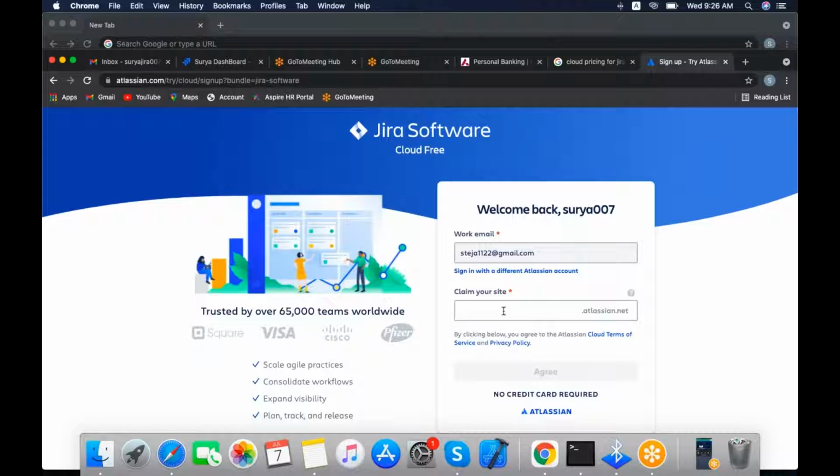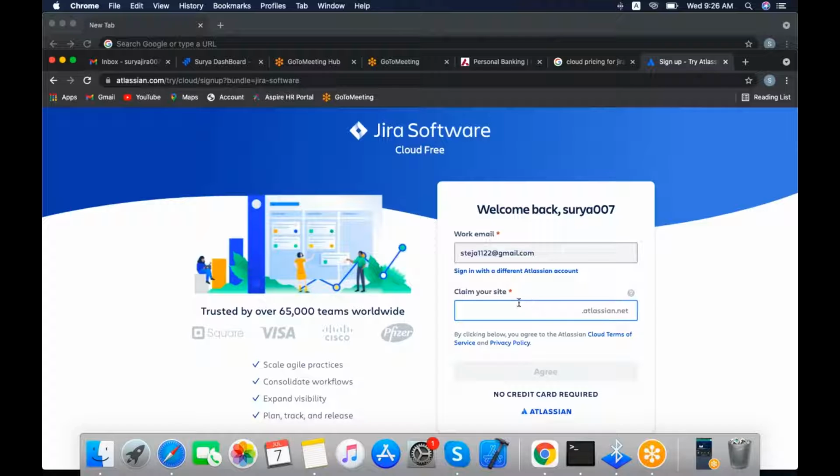Here we need to enter the site URL. Whenever you create the site URL, you can log in wherever with that site URL. For example, different organizations provide one URL, such as Wipro dot some URL and Atlassian.com for the cloud.